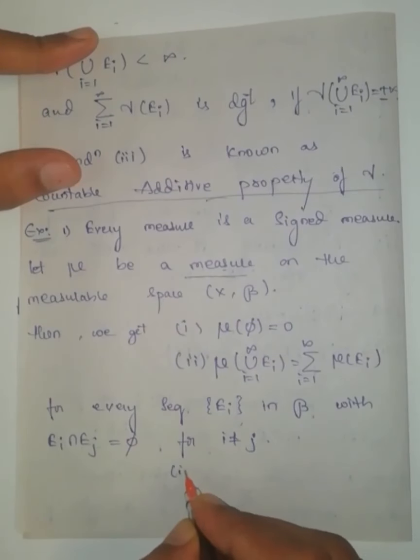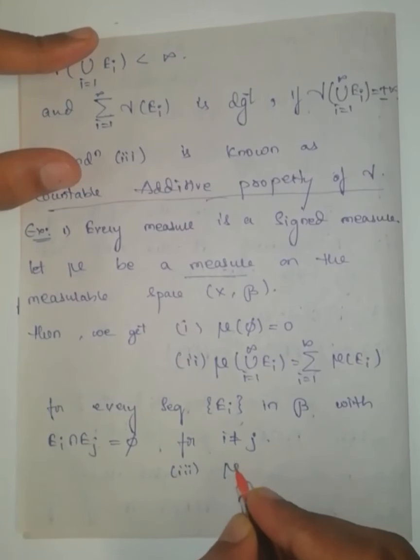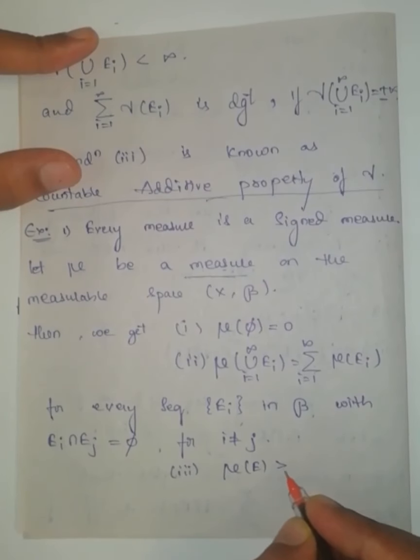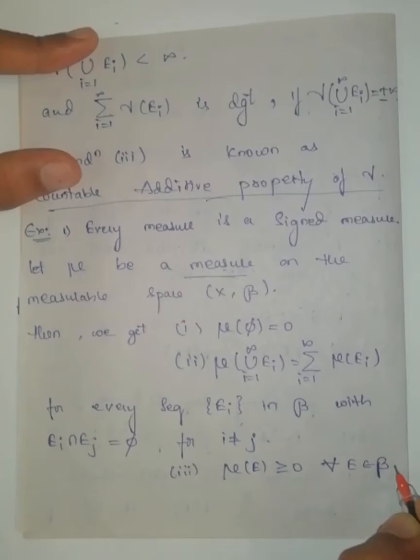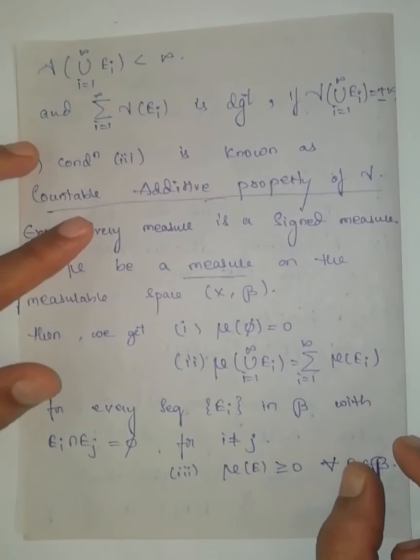Now the third condition of the measure is that the measure of any set is non-negative, always greater than or equal to 0, where E belongs to script B.